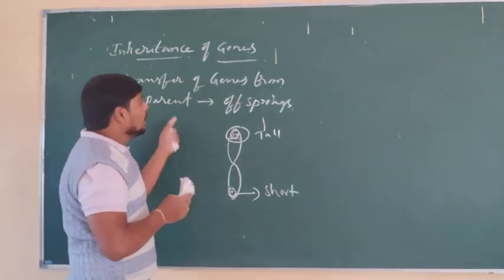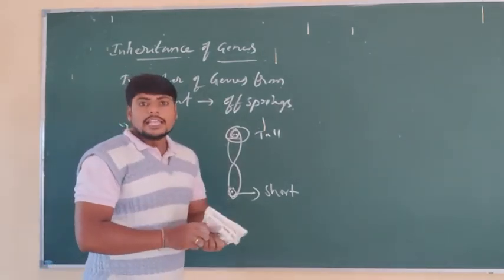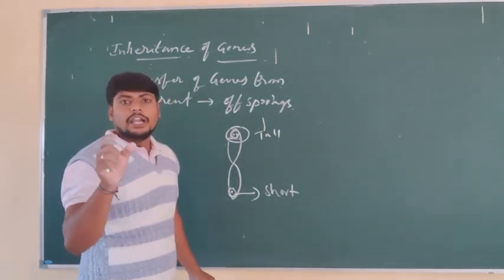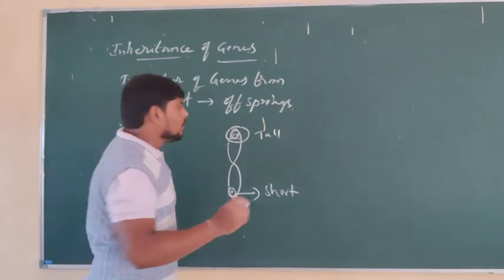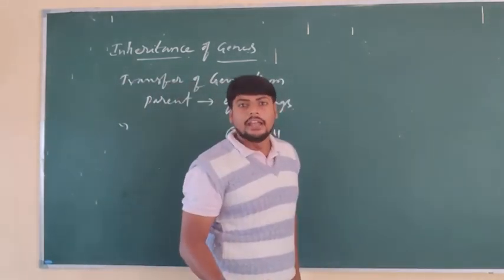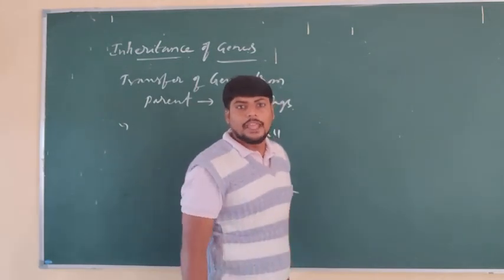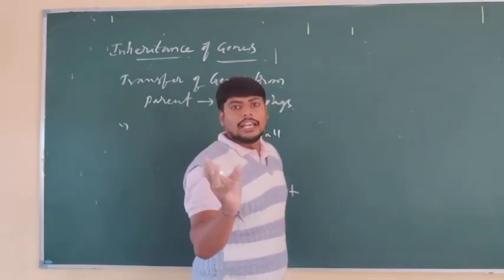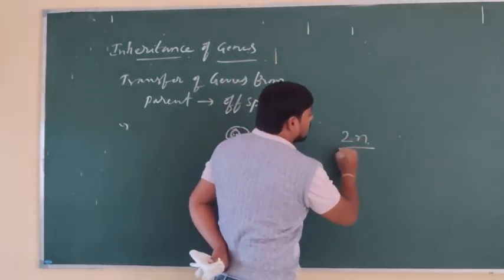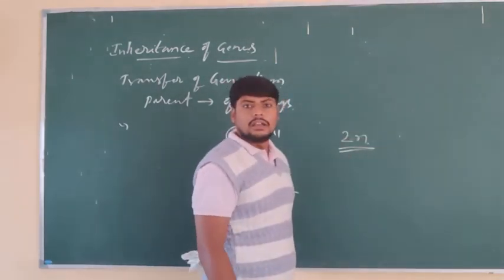As we know, the offspring consists of, during zygote formation, half of the genes coming from the father and half of the genes coming from the mother, and the total number of chromosomes should be 2n, that is, the diploid condition.